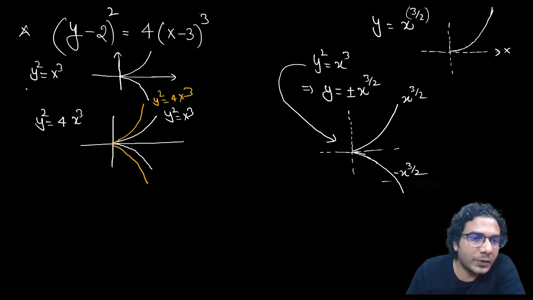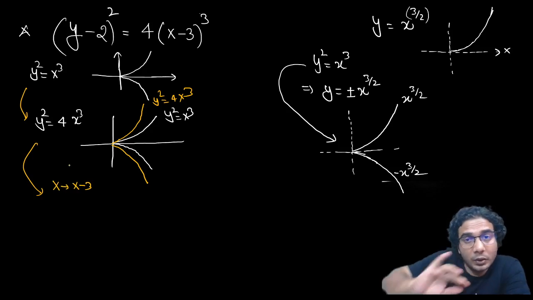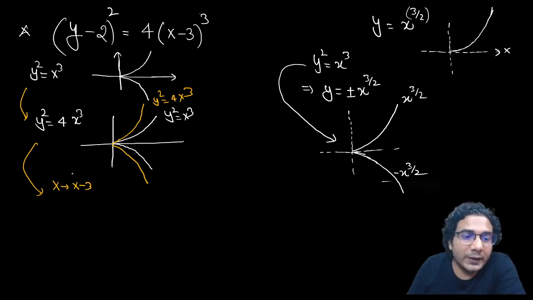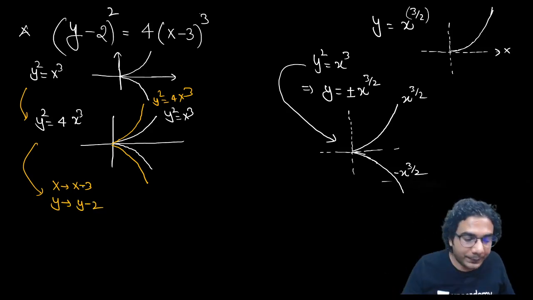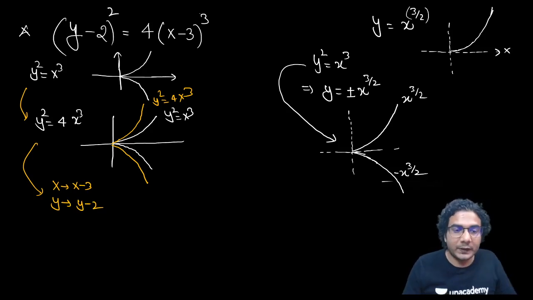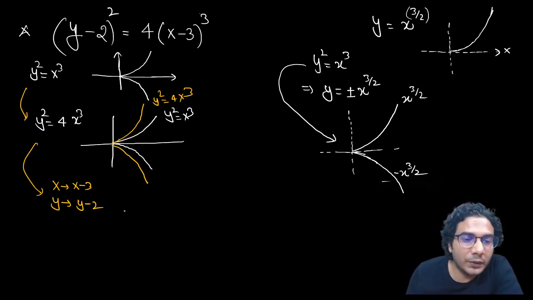So this is the first transformation. Now the second transformation is, you can do both the transformations simultaneously. Replace x by x minus 3, so the graph will shift towards the right by 3 units, and also replace y by y minus 2, so the graph will shift upwards by 2 units. All right. So how will this new graph look?